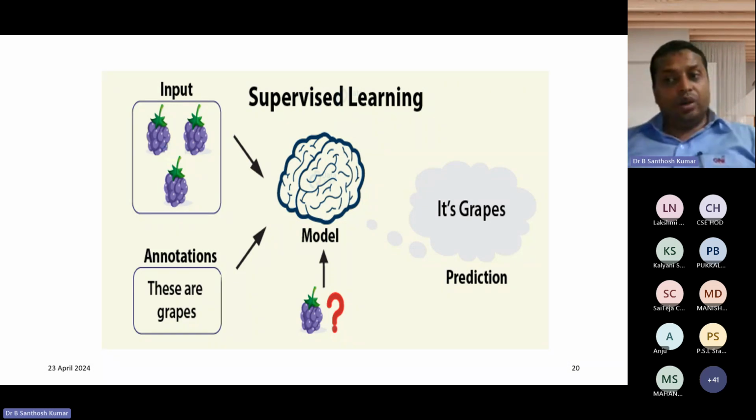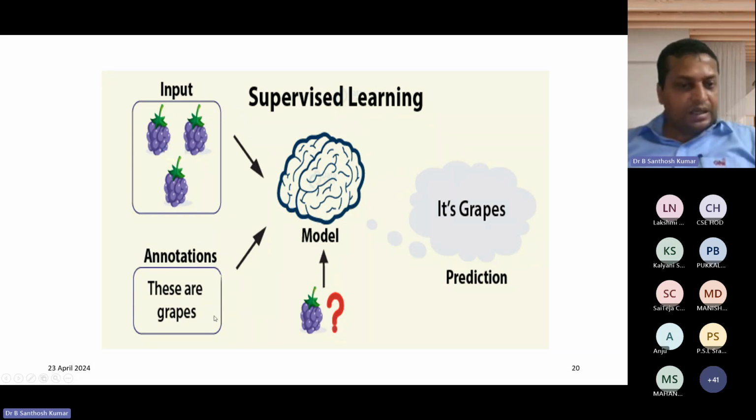Initially I told you the difference between machine learning and deep learning. We know what the input is, and we know what the outcome is. We apply it to the model and finally get the predictions. If the predictions are wrong, we have to redo that particular operation. Here, the model is trained with the help of these images, and then we show real-time data to the model.